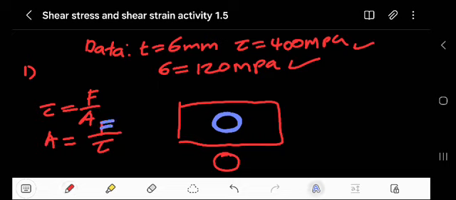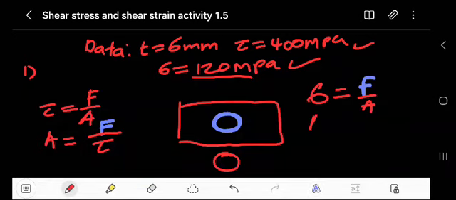But what about the force? You're not given the force, but I know that we've been given the compressive stress here. We know that stress is equal to force over area. If I make force the subject, the force is equal to the compressive stress multiplied by this area.